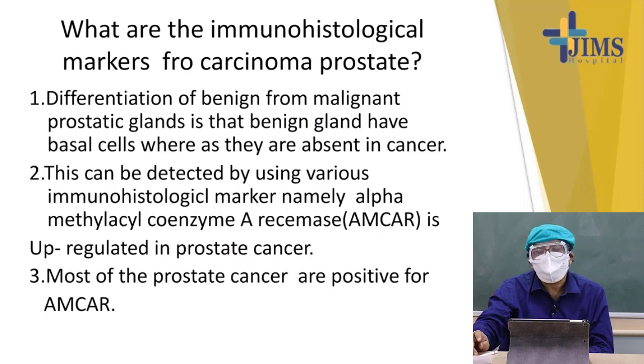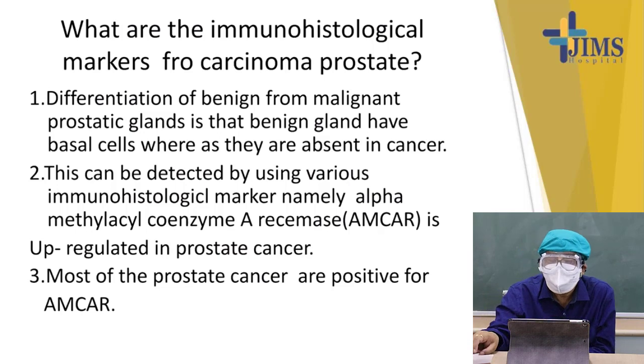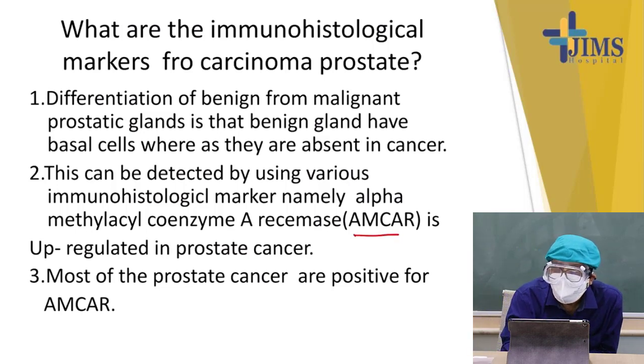What are the immunohistochemical markers for carcinoma of the prostate? Differentiation of a benign from a malignant prostatic gland rests on the fact that benign glands have basal cells that are absent in cancer cells. They can be detected by using various immunological markers, namely alpha-methylacyl-coenzyme A racemase. This immunostain we do in case of any doubt whether it is a carcinoma or not.